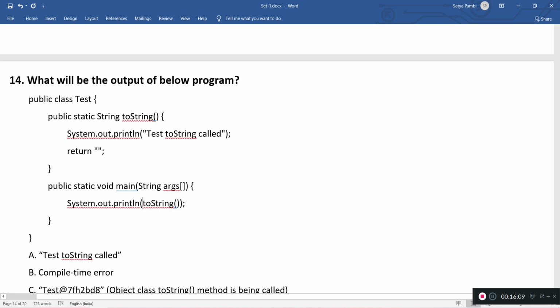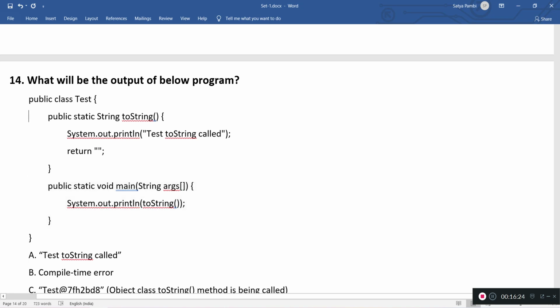So this is nothing but probably this.toString, but it's static, so this is not accessible here. So this is one compilation issue if you see here.